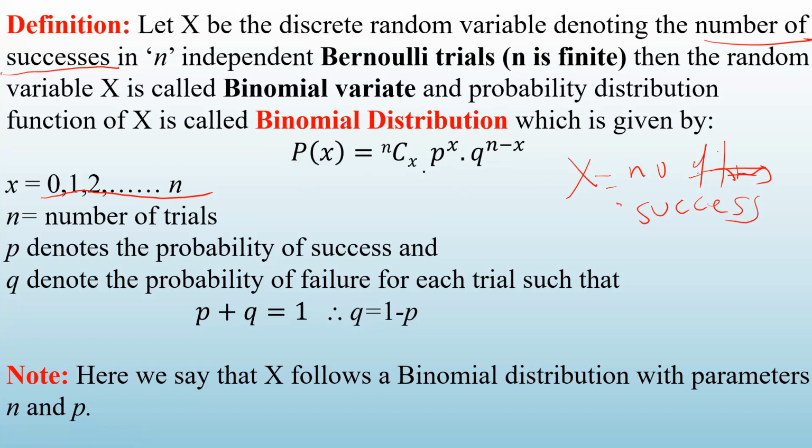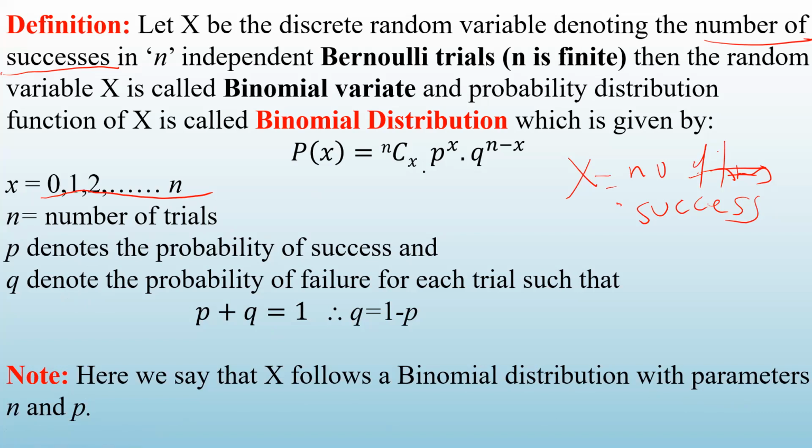Where you know that the number of successes could be 0, 1, 2, 3 up to n. So X can take any value from 0 to n. n is the number of trials, p is the probability of success, q is the probability of failure. In this case, we say that X follows a binomial distribution with parameters n and p. n and p are called parameters of the binomial distribution.